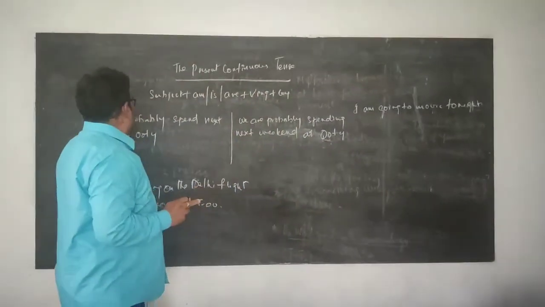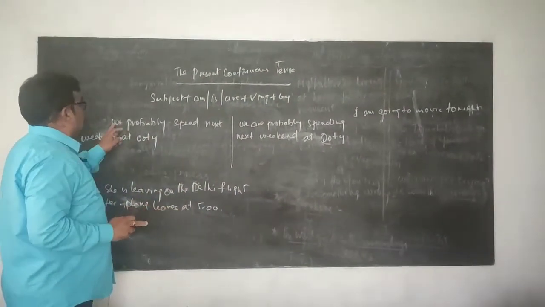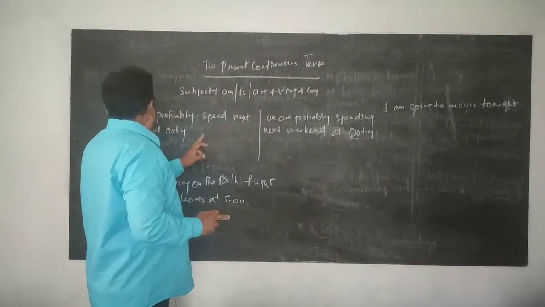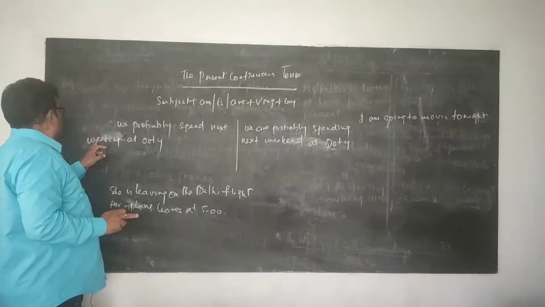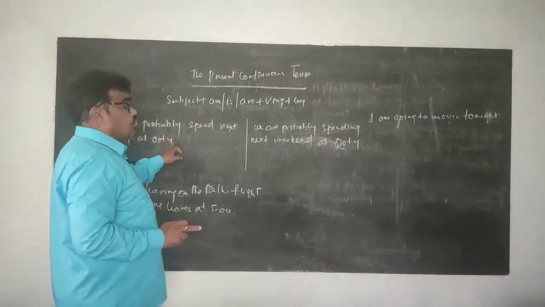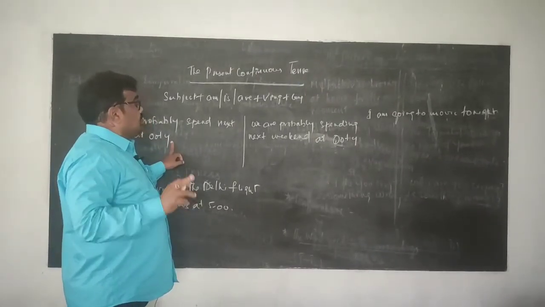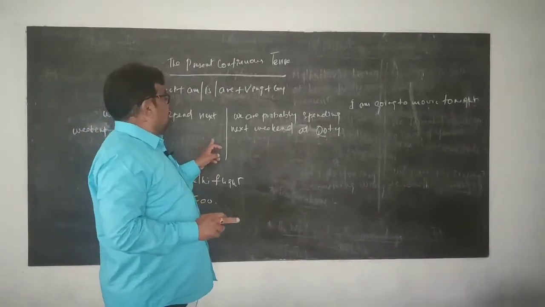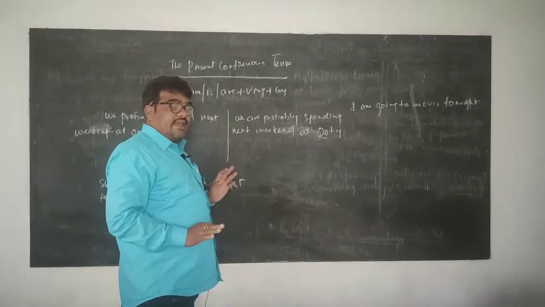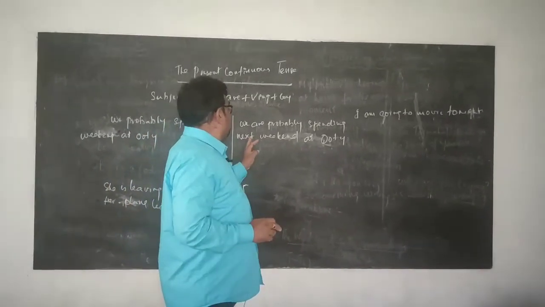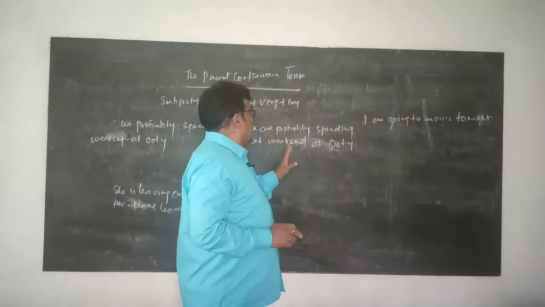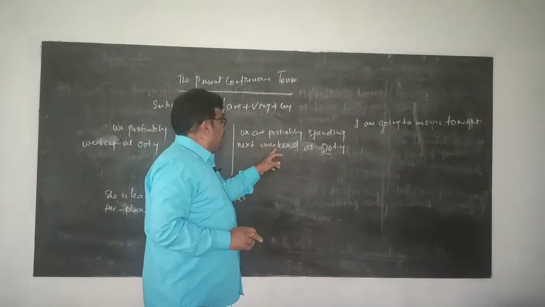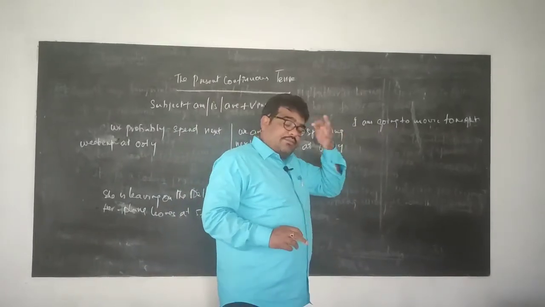Here you see, you must not say, we probably spend next weekend at Ooty. Because it is already planned, it is already arranged, you have to say it in the present continuous tense. See here, we are probably spending next weekend at Ooty.